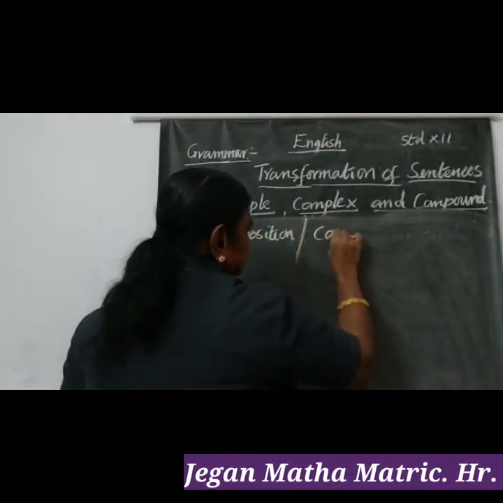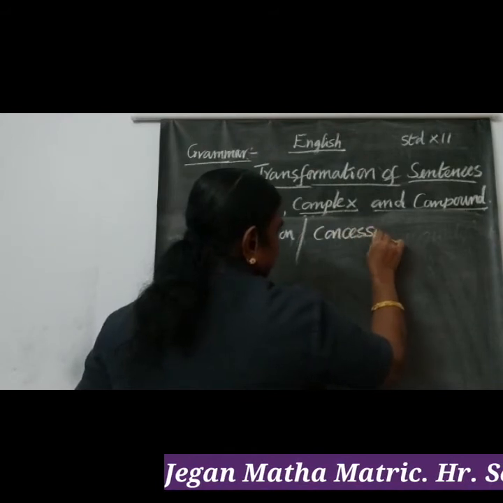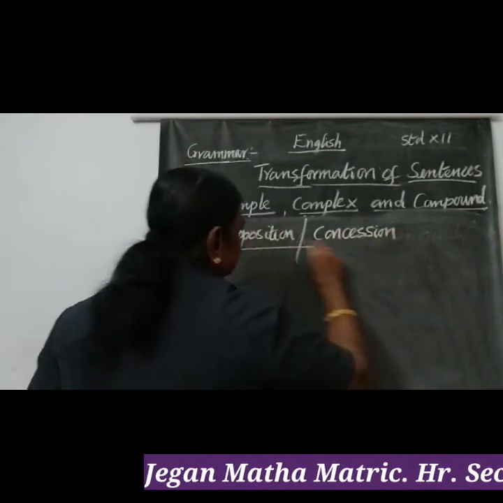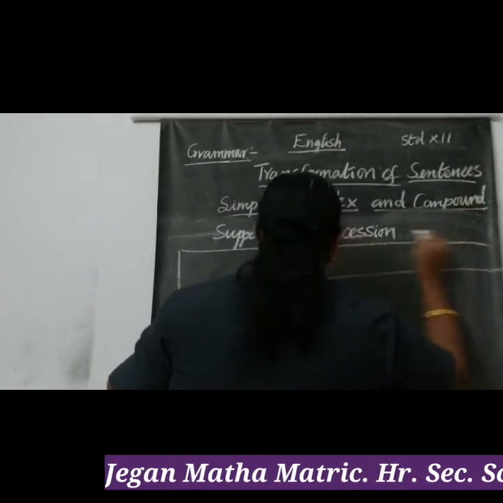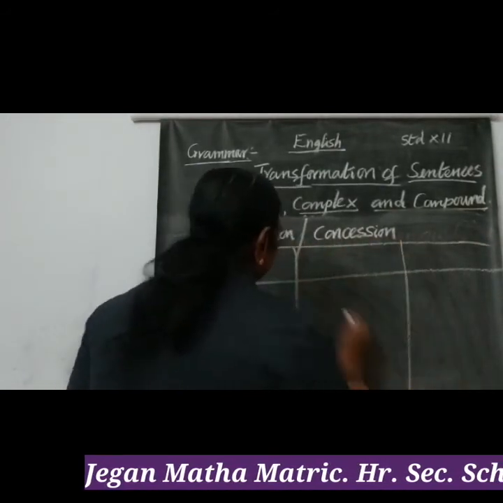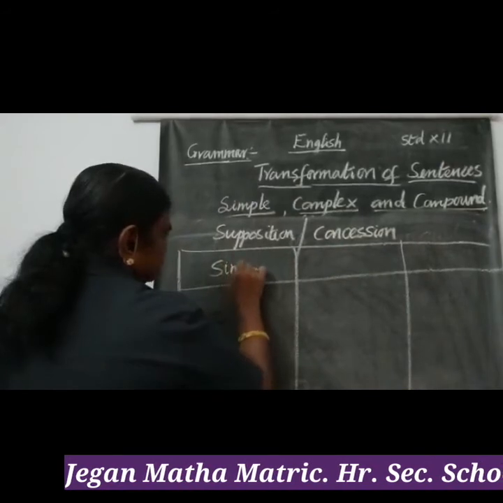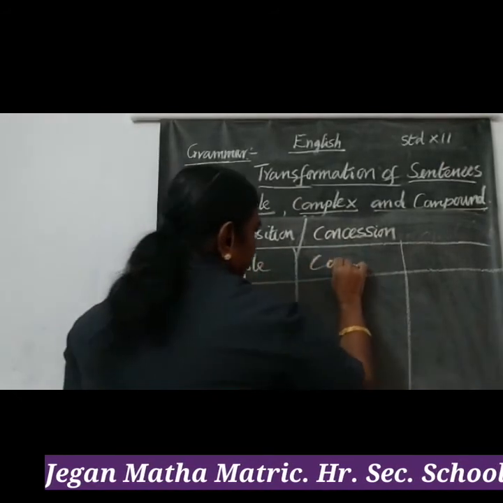Once again, I have written here: supposition and concession, simple, complex, compound sentence.